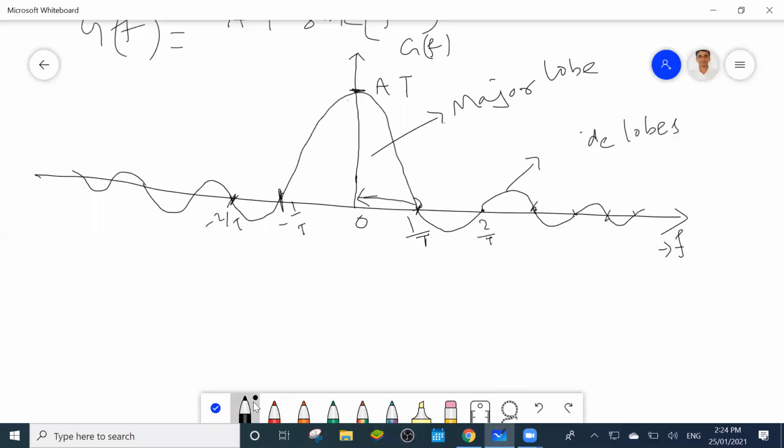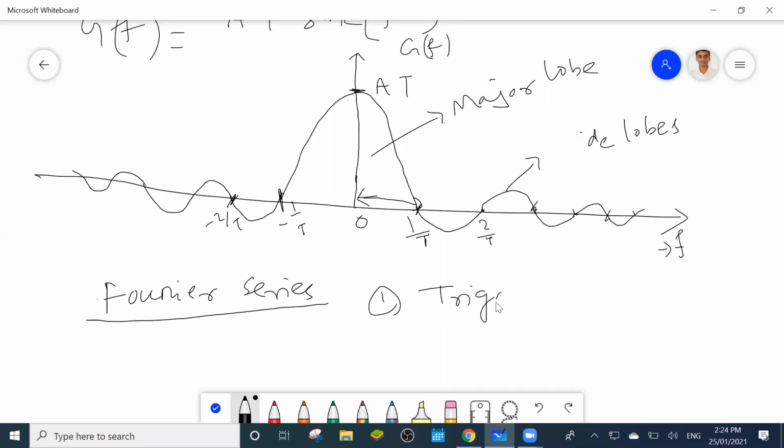Now suppose Fourier series, you know the types of Fourier series. Fourier series and Fourier transform are both used to convert a time domain signal to a frequency domain signal. There are mainly two types. One is known as the trigonometric Fourier series.